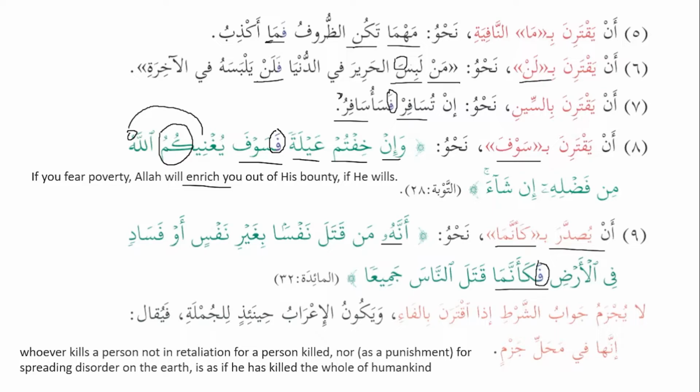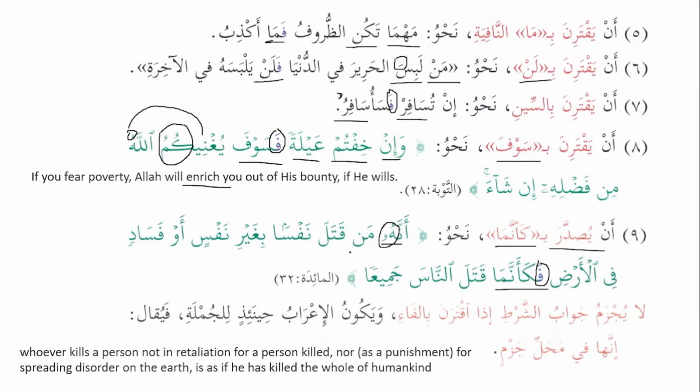It is used a lot in the Quran. I gave you the example of إنه كان توابا. So sometimes we have إنه or إنها. So who and ha are used sometimes for the purpose of emphasis. If you say إنه طبيب, that means he is a doctor, basically indeed he is a doctor. So أنه من قتل نفسا بغير نفس.